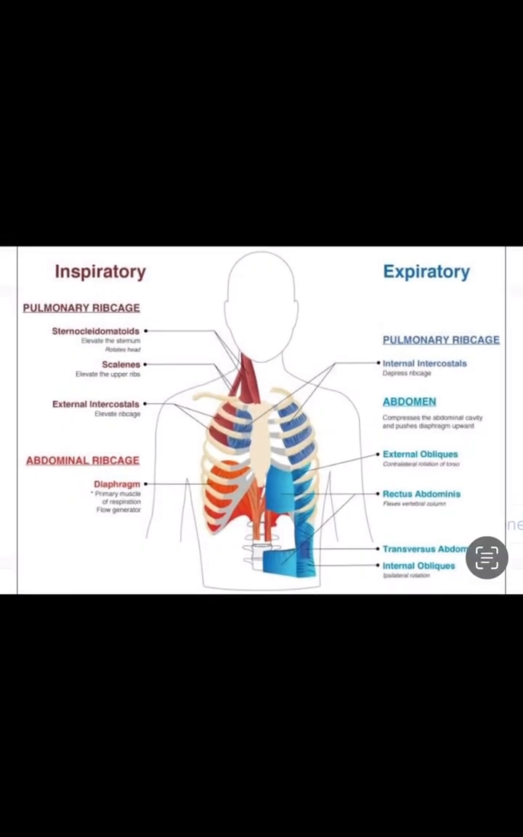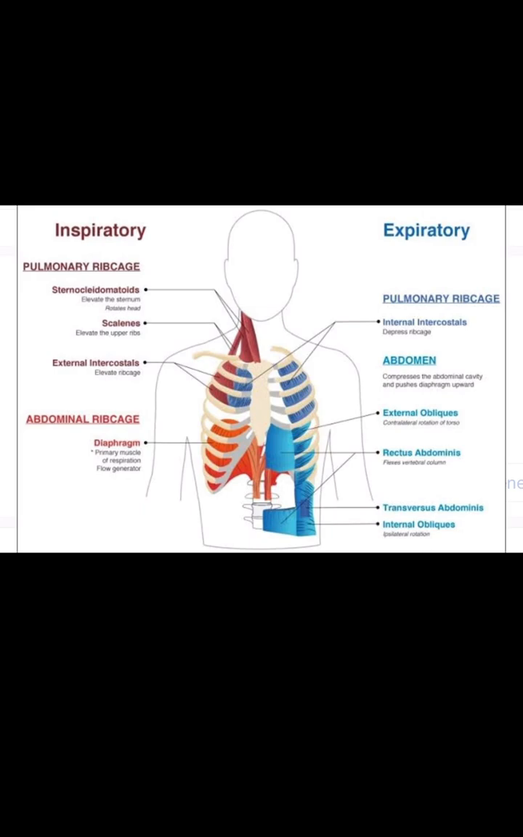Now this is another picture showing the muscles which take part in inspiration and expiration. During inspiration, the sternocleidomastoid and scalene muscles, which are muscles of the neck, also take part. Then the external intercostal muscle, which is very important, you have to remember this muscle. It elevates the rib cage. The diaphragm, which is also a very important muscle, contracts during inspiration and goes downward and increases the thoracic volume. So the primary muscle of respiration is the diaphragm.